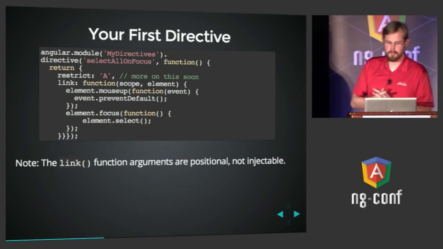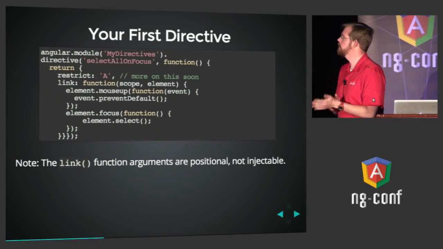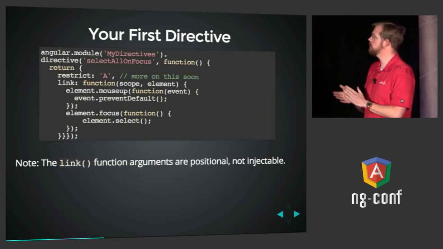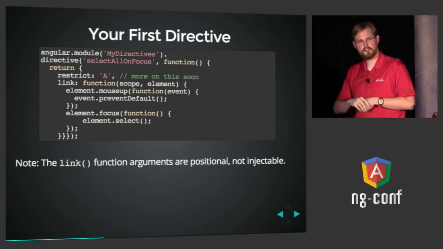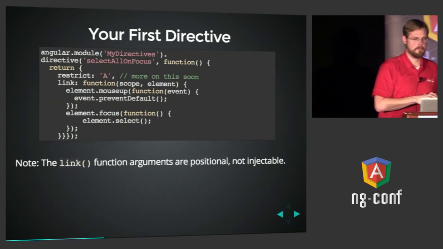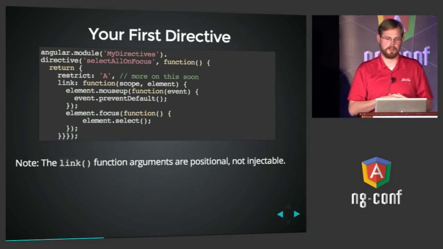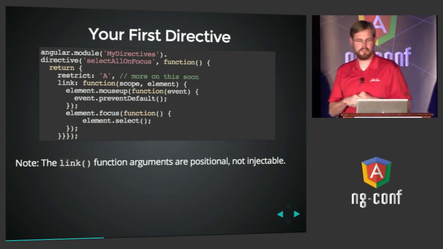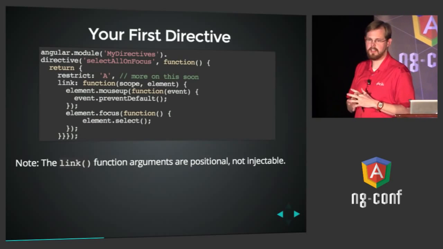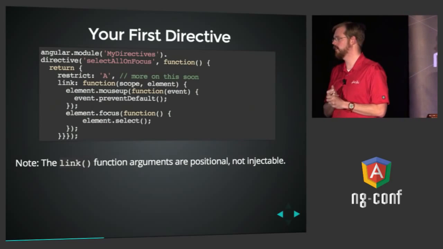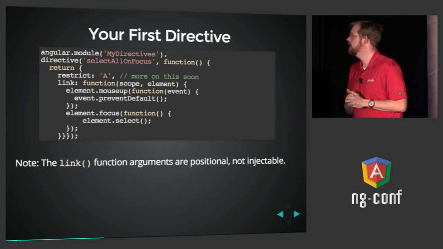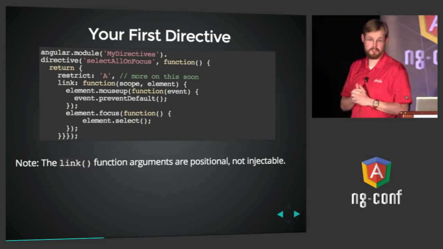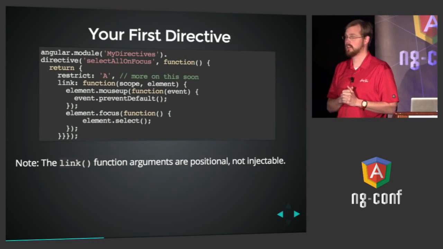I would do that like this. I would get my module directives, declare my directive with the directive function, and return an object that describes my directive. We'll talk a little bit about that restrict property in a few minutes, but in this case, the important function is the link function. This function will be called on your directive by Angular when it encounters your directive in the DOM, once per directive instance in the DOM.